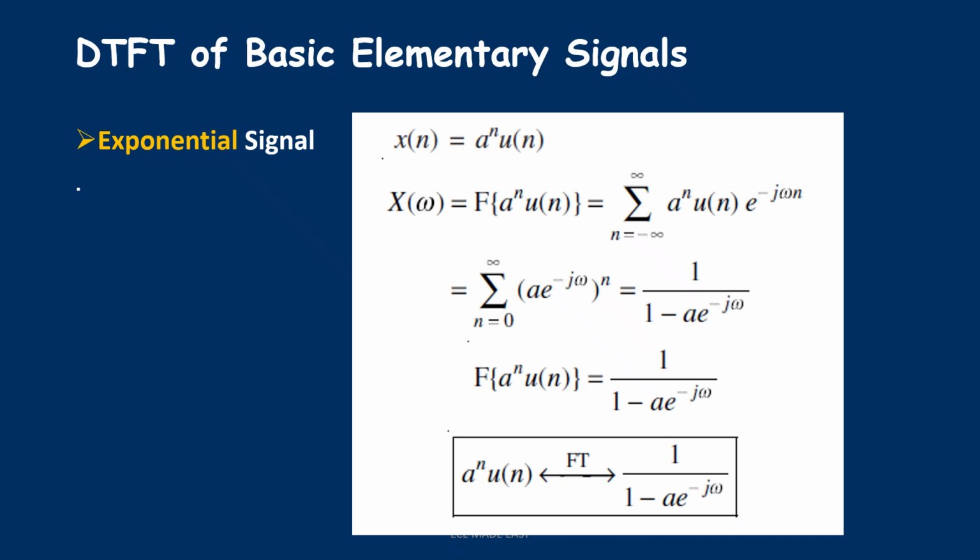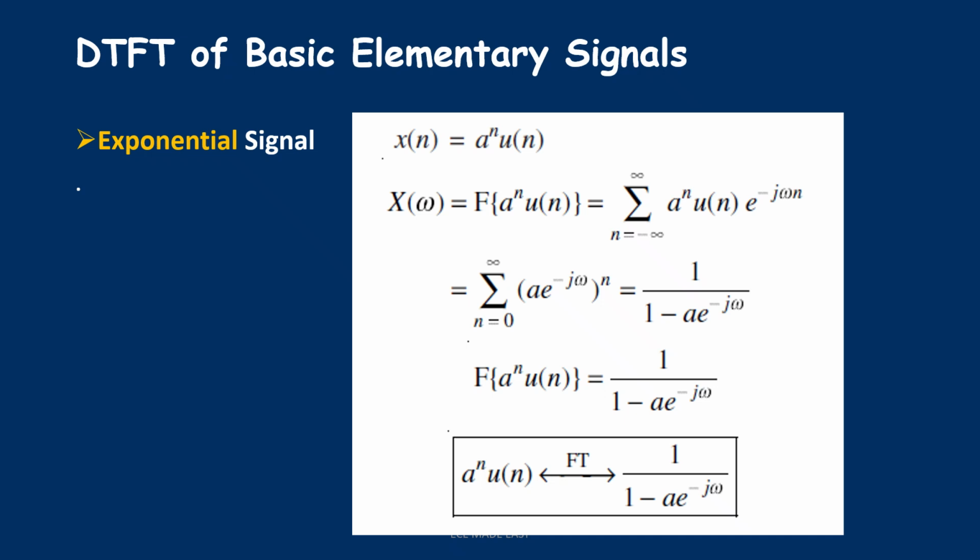Now, the discrete exponential signal is given as a to the power n. Here we are considering the single-sided, right-sided exponential signal, that is x of n equal to a to the power n u of n. Now again applying the basic definition, summation minus infinity to infinity a to the power n u of n e to the power minus j omega n. Now u of n is 1 for n greater than or equal to 0. Hence the new limits will be 0 to infinity, a e to the power minus j omega, to the power n.